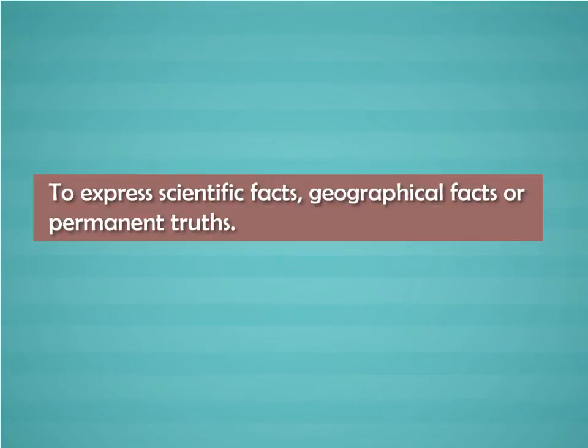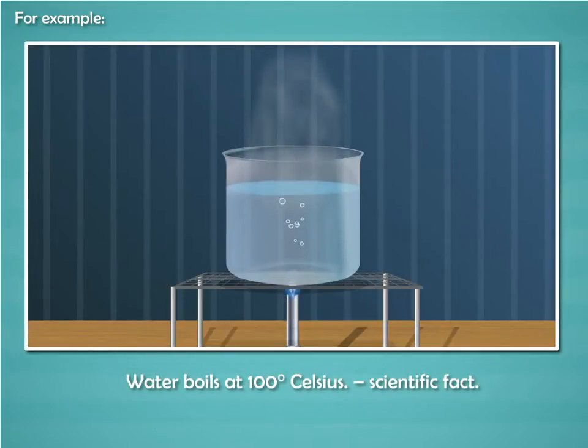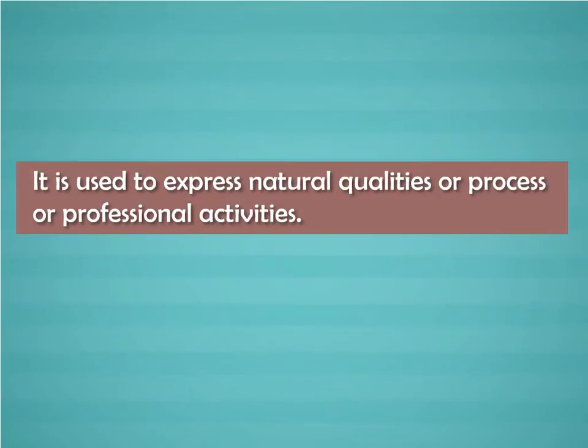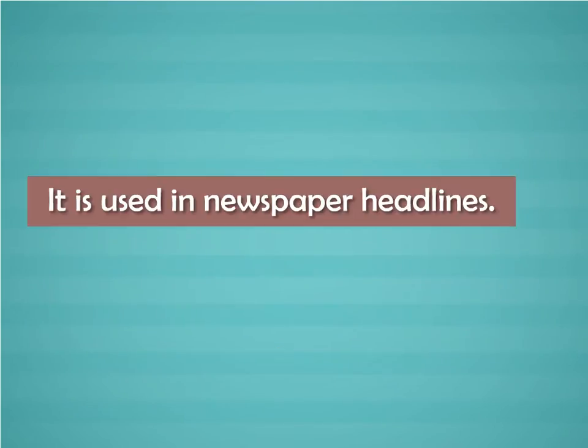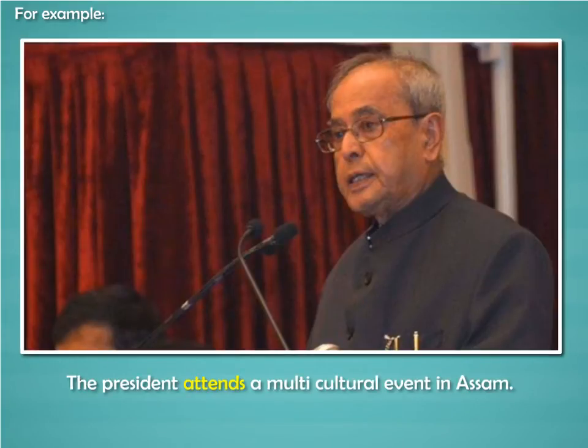It is used to express scientific facts, geographical facts, or permanent truths. For example, water boils at 100 degrees Celsius. Scientific fact. It is used to express natural qualities or processes or professional activities. For example, a chemist sells medicines. It is used in newspaper headlines. For example, the president attends a multicultural event in Assam.